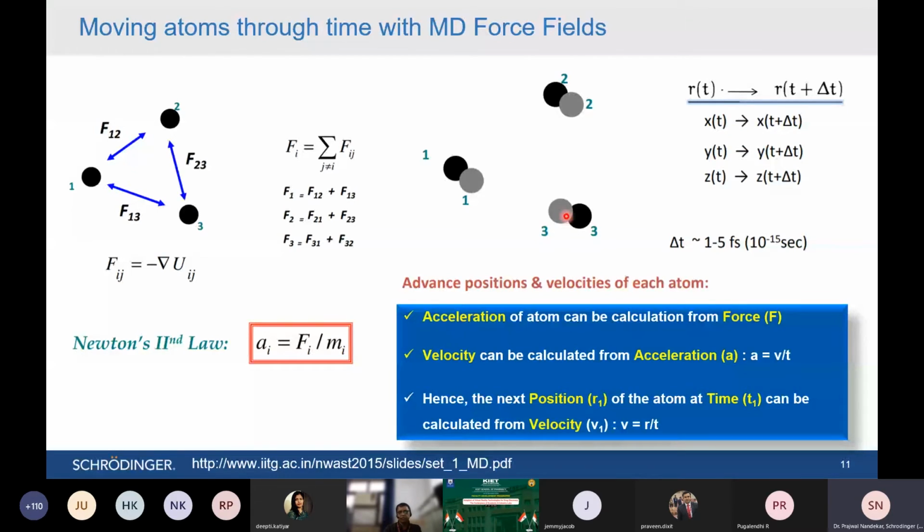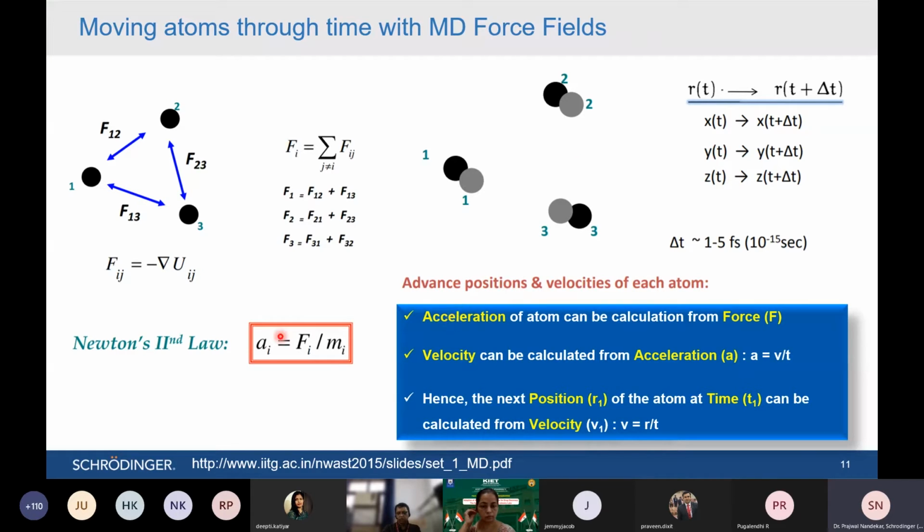The whole idea of molecular dynamics simulation is to calculate the next position of the atom. You know the first position of the atom, and you need to calculate the second position of the atom, and again it is based on the force and energy. So the idea is to calculate that movement, how much it is moving and in which direction, and it is all coupled. So all atoms are moving together in any direction at any magnitude.